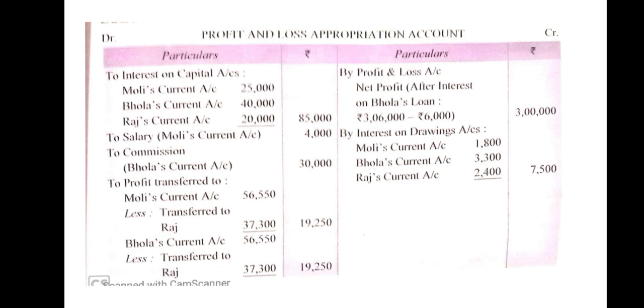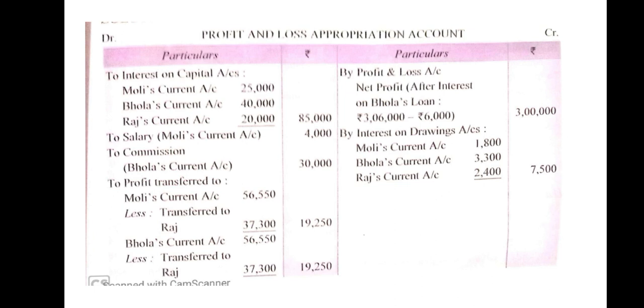Now the debit side, to interest on capital. All partners are entitled to interest on capital: Molly 25,000, Bhola 40,000 and Raj 20,000, so 85,000.